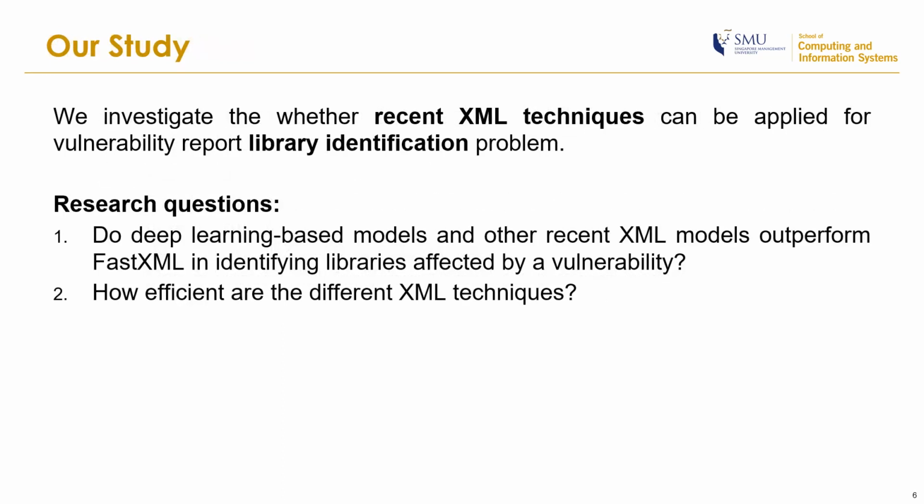In our study, we investigate whether recent XML techniques can achieve better performance for the vulnerability report library identification problem. We investigate two research questions. First, do deep learning-based models and other recent XML models outperform FastXML in identifying libraries affected by a vulnerability? Second, how efficient are the different XML techniques?